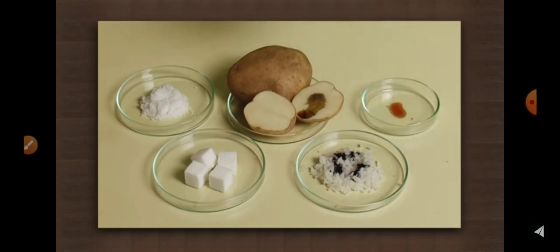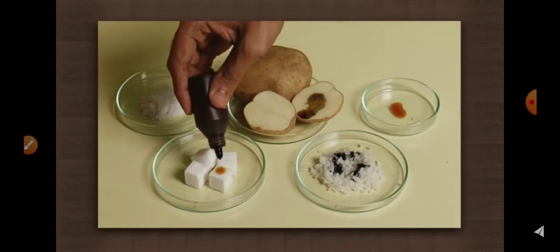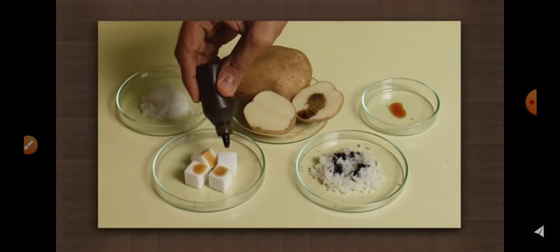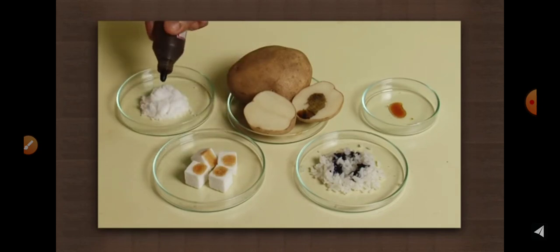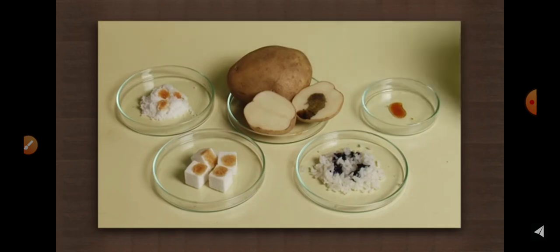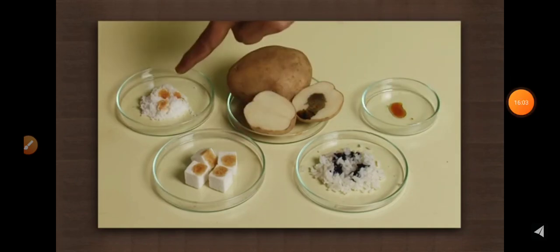Put some iodine on the sugar cubes. The color does not change. It does not turn blue-black. Salt too does not change its color.